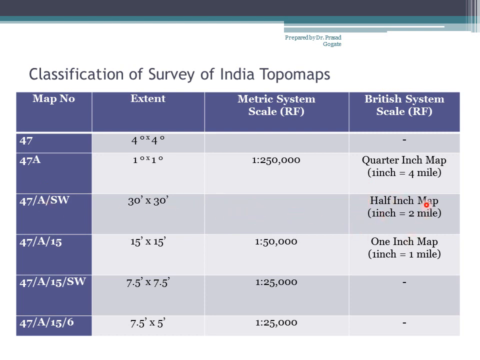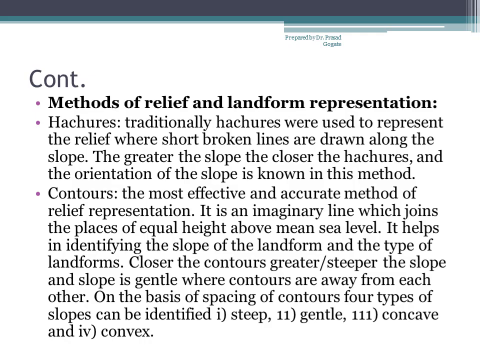There is a half inch map which is in the metric system, and again 47A by 15, 1:50,000, which we are dealing with. Again the corresponding map is 1 inch to 1 mile, and this 50,000 map is further subdivided into 2 categories, either 4 divisions or 6 divisions. So they are numbered in this way. This is the only thing which you have to keep in mind.